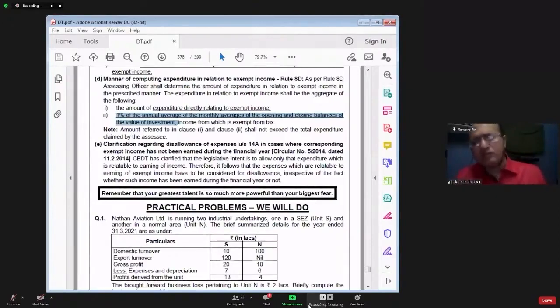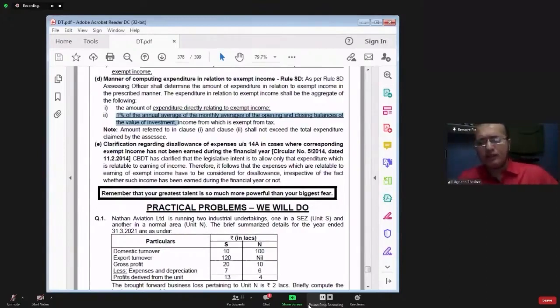So this is nothing but a monthly average. How many amounts will you get? You will get 12 different amounts, month-wise. Then you find out the average of those averages. You take all the monthly averages, add up all those 12 amounts and divide by 12.